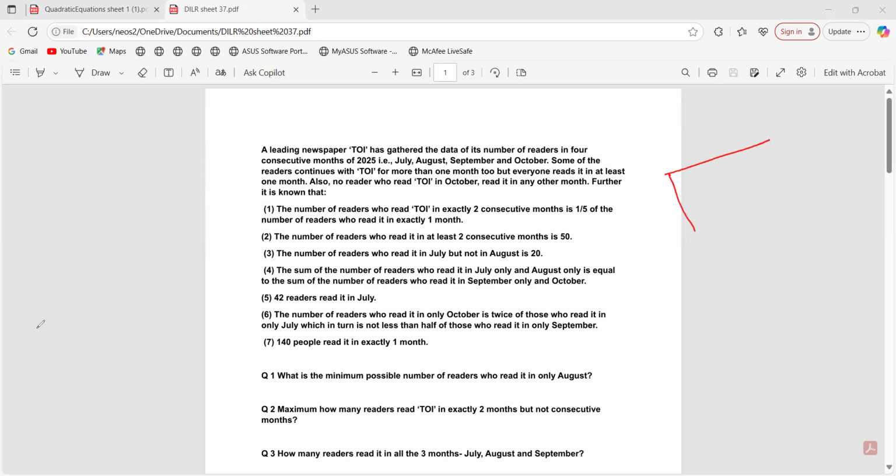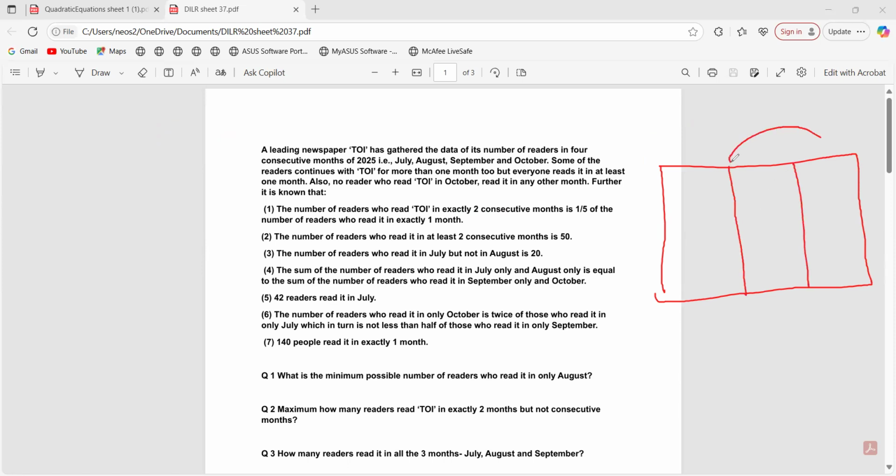I'm drawing the Venn diagram here for the four sets.